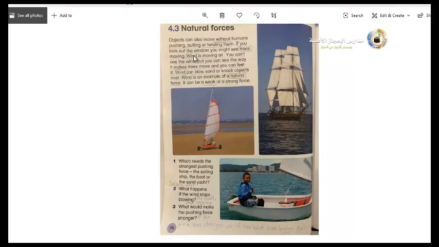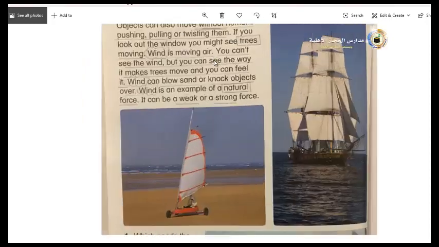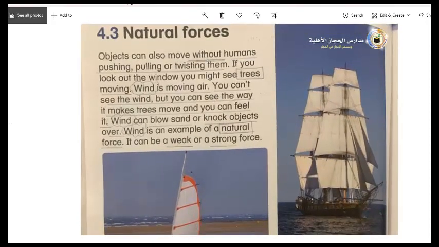Now please, at home, underline this. Objects can also move without humans pushing, pulling, or twisting them. If you look out of the window, you might see trees moving. Wind is moving air. You can't see the wind, but you can see the way it makes trees move, and you can feel it. You can feel there is wind in that place.